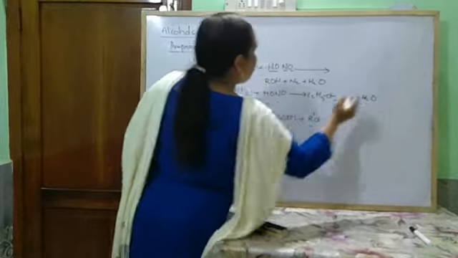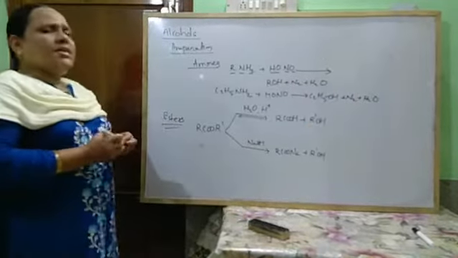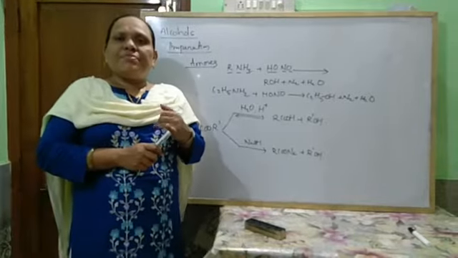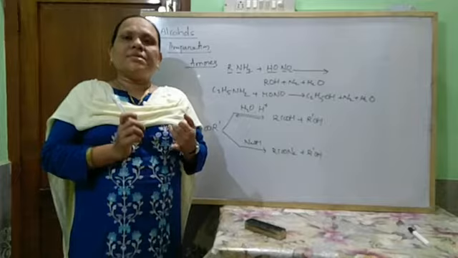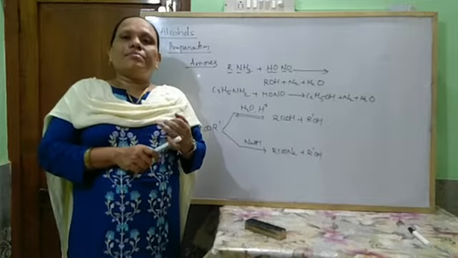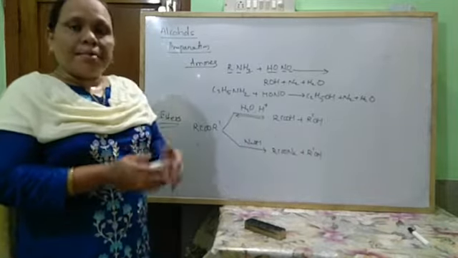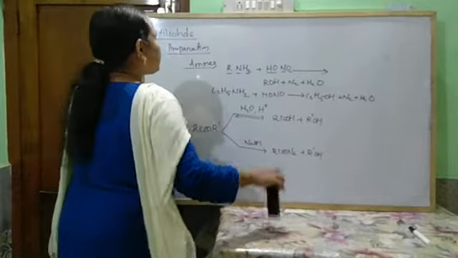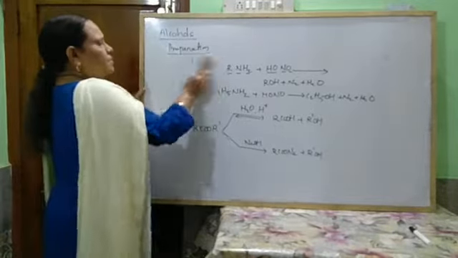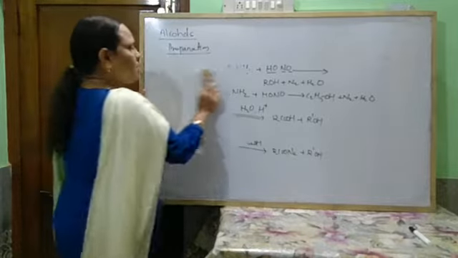nitrogen and water. Okay, so in this way alcohol can be prepared from alkenes, from carbonyl compounds, from acids, from esters, from Grignard's reagent, from amines, from acid chlorides, etc. Okay, next come to properties of alcohol.